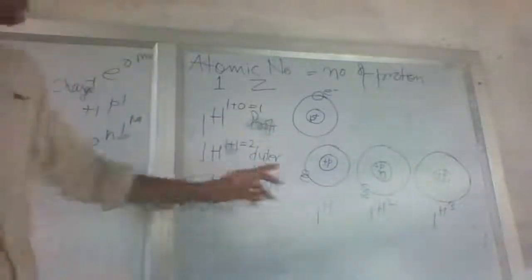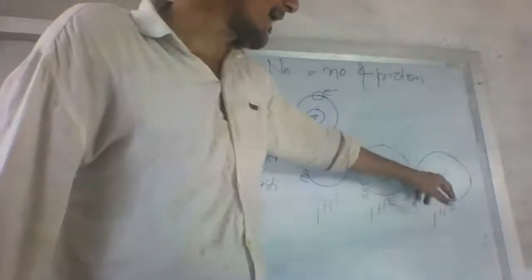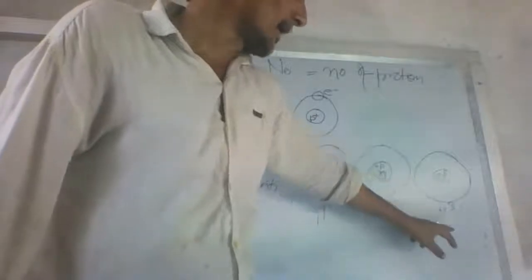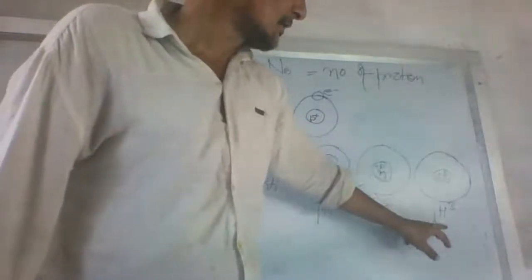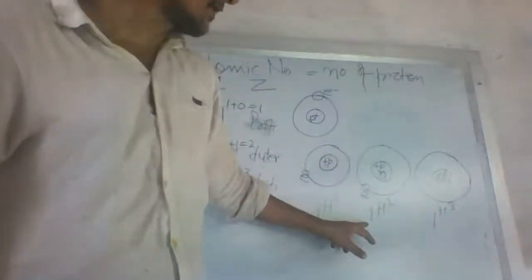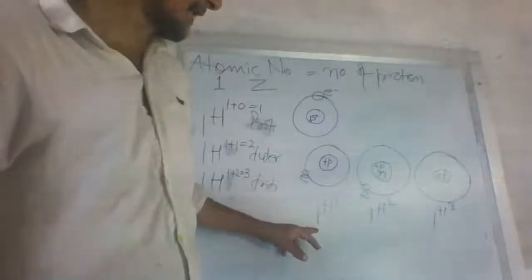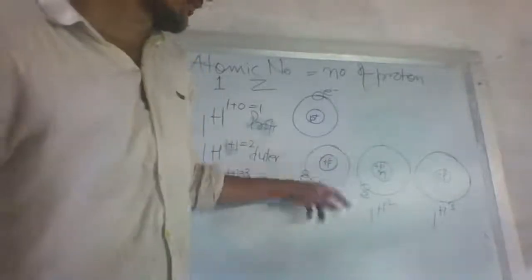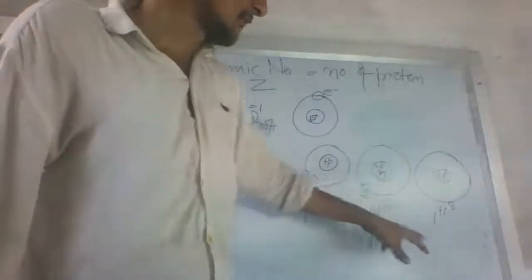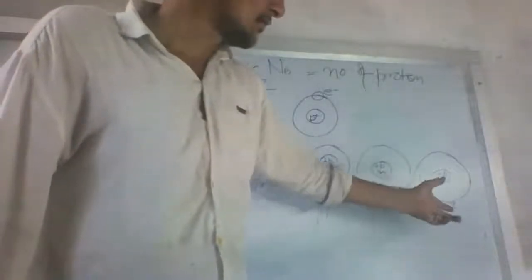Here it is not affecting again the positive value of the nucleus, but it is affecting the mass value of the nucleus, and 2 plus 1, it becomes 3 mass, and 1 charge is to mass 1h3. So this is the atomic number to atomic mass. It is the 1 atomic number, 1 atomic mass because of the proton, 1 atomic number, 2 atomic mass because of 1 proton and 1 neutron, 1 atomic number, 3 atomic mass because of the 1 proton and 2 neutrons.